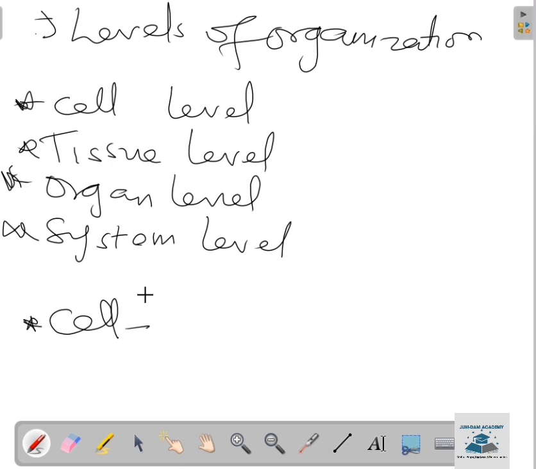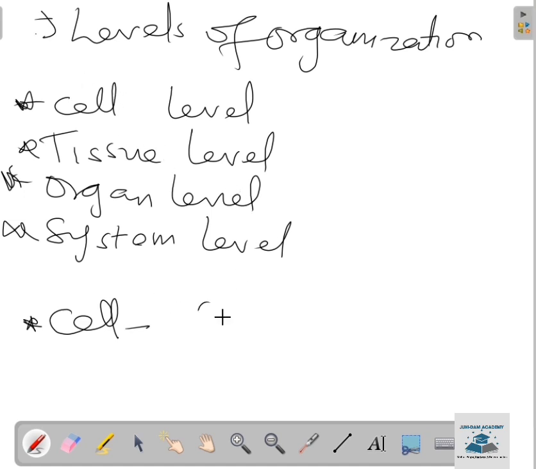So it's not all cells that are independent. Examples are the cells of amoeba, paramecium, euglena, and chlamydomonas. They have inclusions called organelles, which make them capable of independent existence. Those are the organisms that you can find at cell level.